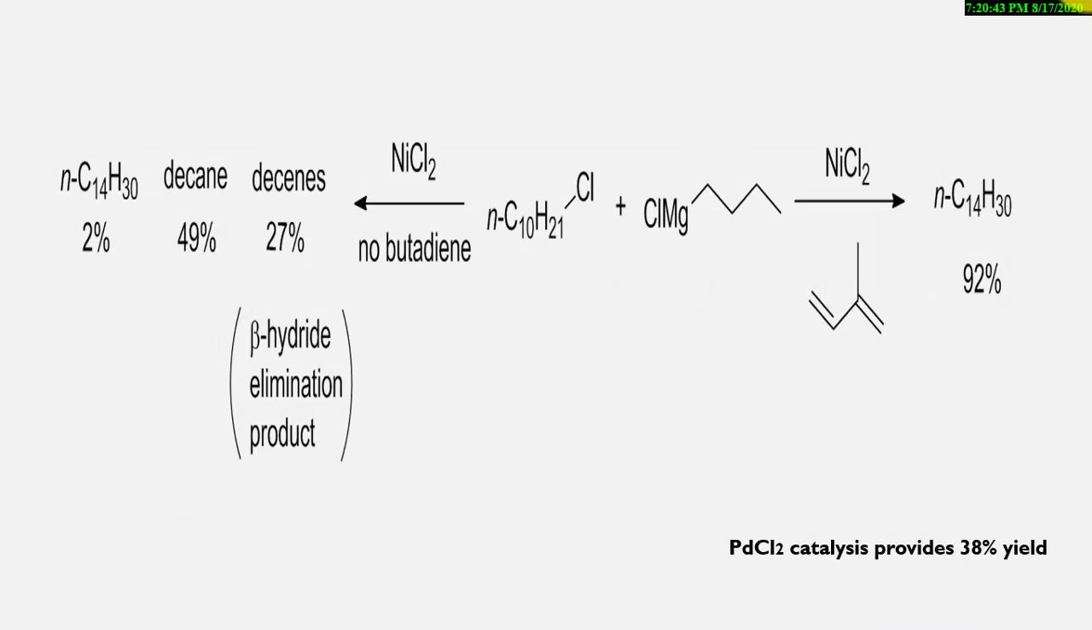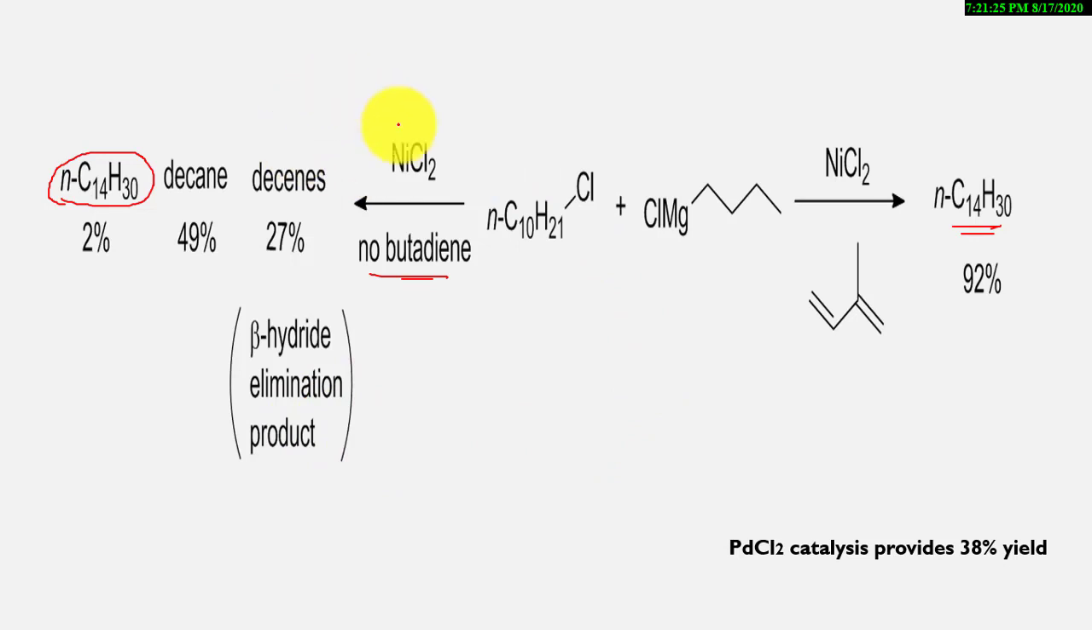Now let's see this example. Here is the reaction of C10H21Cl with the Grignard reagent. Nickel is the metal used here. In the presence of butadiene, this is butadiene, the desired compound will be obtained. If we don't use butadiene, the beta hydride elimination product will be obtained, and this compound, which is the desired product, will be obtained only 2%. After that, decane and decenes will be obtained. These are unwanted side products obtained through beta hydride elimination.